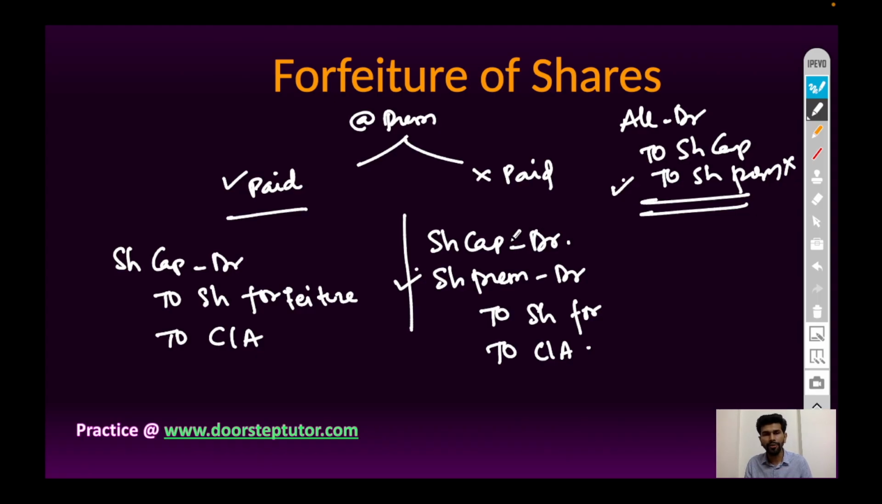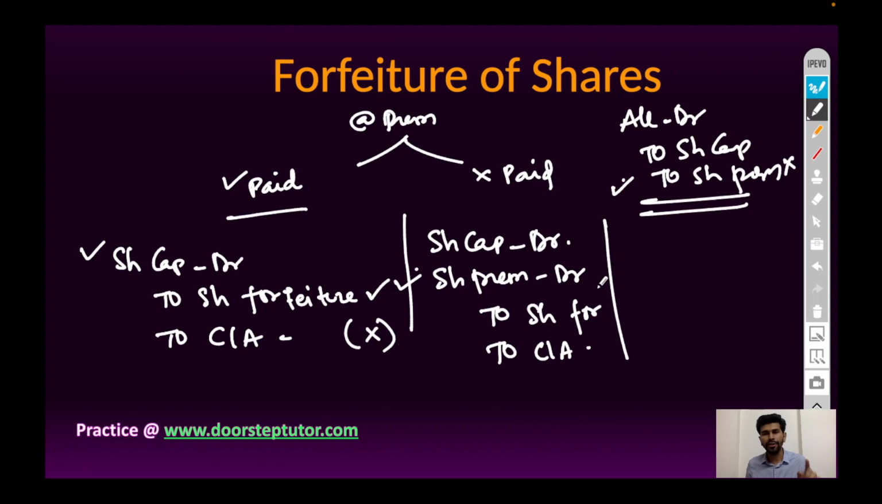So in simple terms, if shares are issued at premium and premium is received by the company and paid by the allottee, then the entry will be share capital account debit to forfeiture account and call in arrears account. The amount will be the money which is received by the company, and the money which is not received by the company will be call in arrears account.